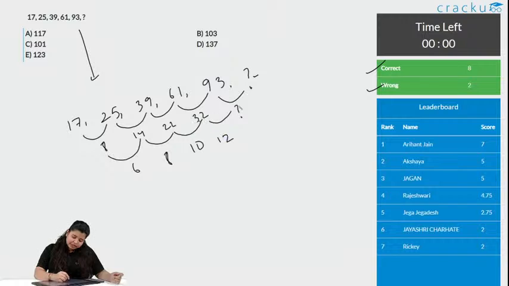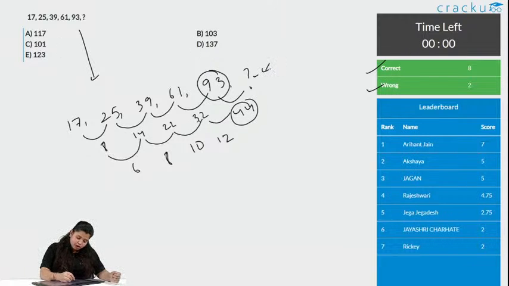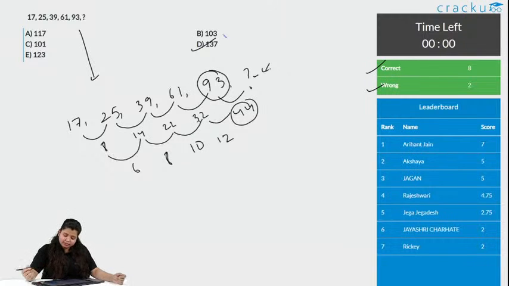So, when you add this, you get 44 in place of the question mark here. If you add this 93 and this 44, you get the answer. And what is the answer? The answer is option D, 137, and 8 people got this correct.